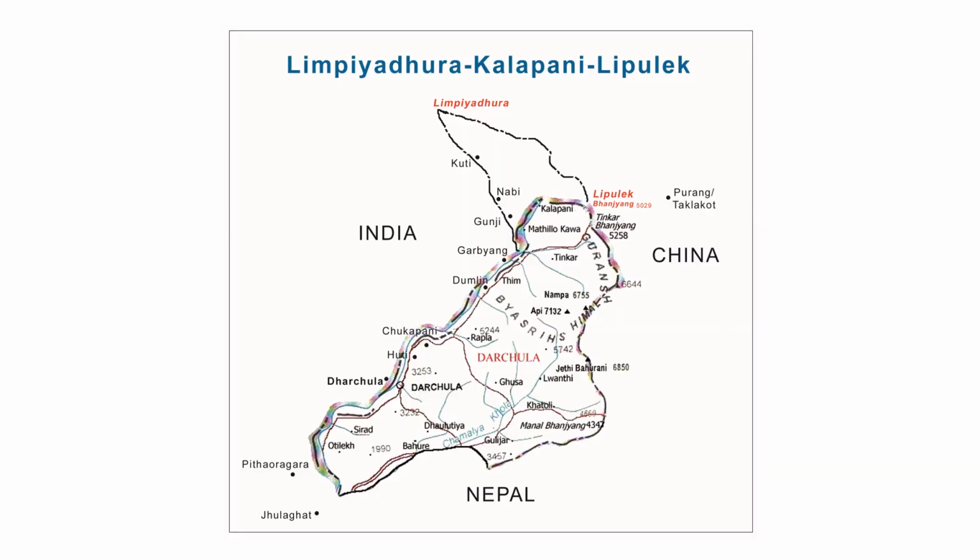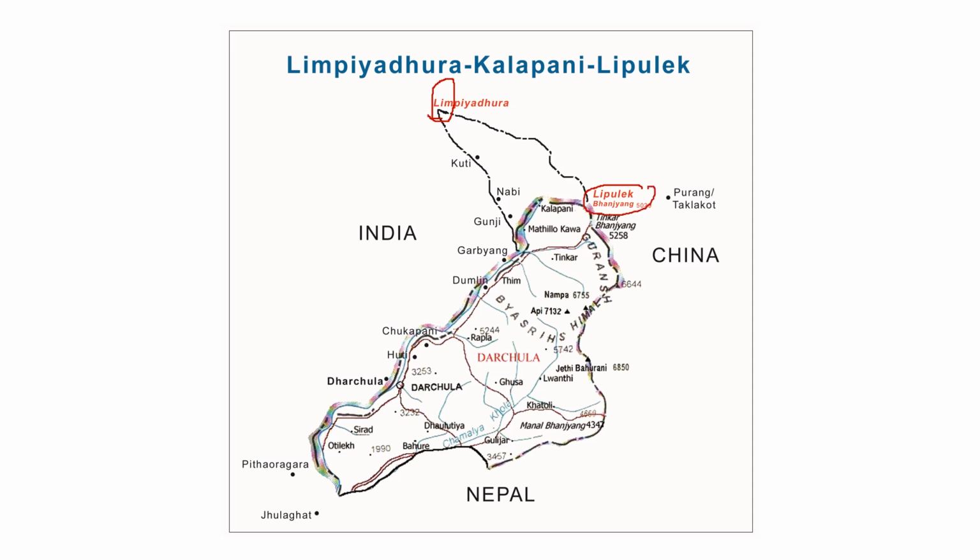As you can see on the screen, it is a detailed map of the border between Nepal and India. According to the Sagali Treaty, the originating point of the Kali River will be the dividing line between India and Nepal. But nowadays the issue is that Nepal is saying that the originating point of the Kali River is Limpiadhura, this part. But actually India believes that the originating point of the Kali River is Lipu Lake, near this Banjiang.